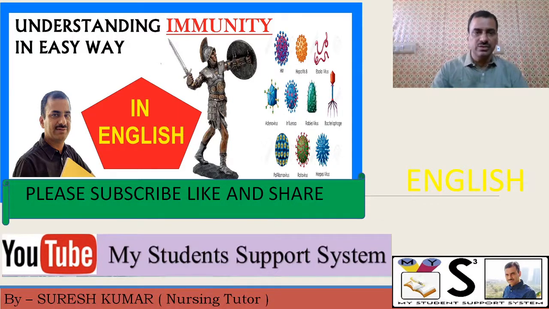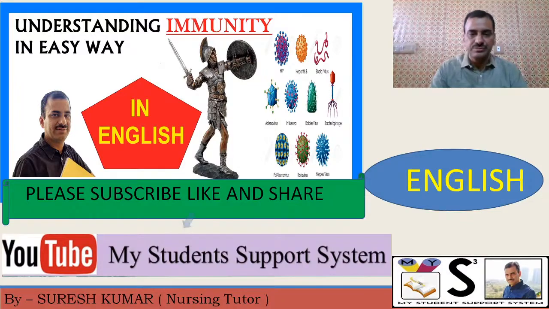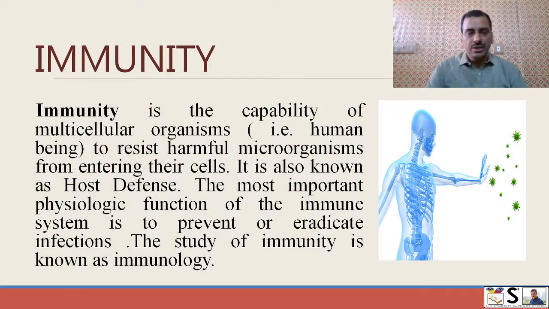Let us start. What is immunity? Immunity is the capacity of multicellular organisms like human beings to resist harmful microorganisms from entering their cells or body. It is also known as host defense. The most important physiological function of the immune system is to prevent or eradicate infection. The study of immunity is known as immunology.